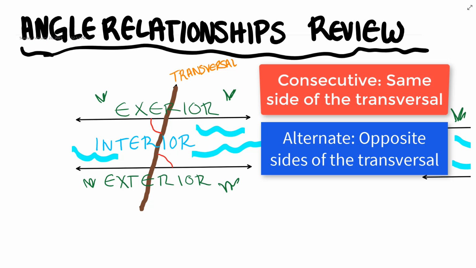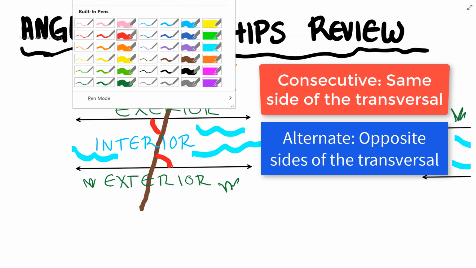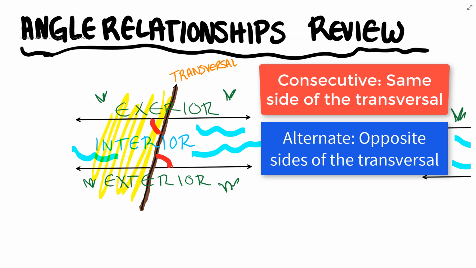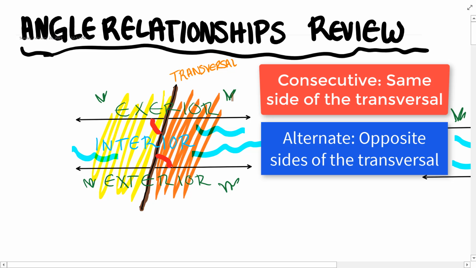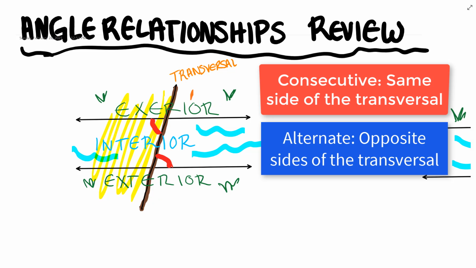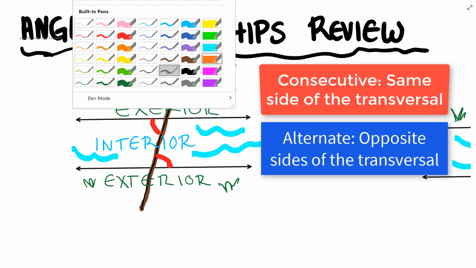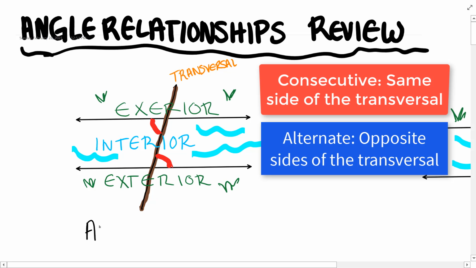So the angles that I see here in red, they are both inside the river. They are both interior. But are they on the same side of the bridge, or are they on alternate sides of the bridge? Well, they are on alternate sides of the bridge. So these two red angles are known as alternate interior angles.